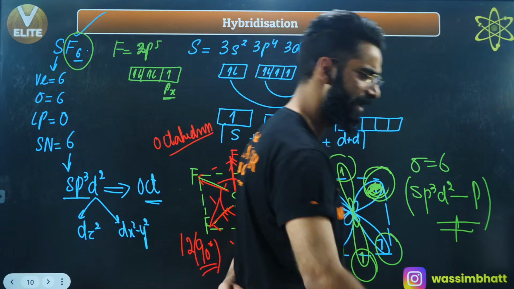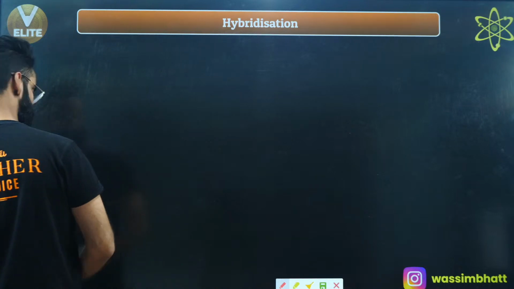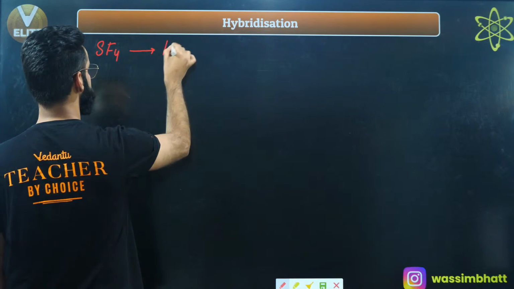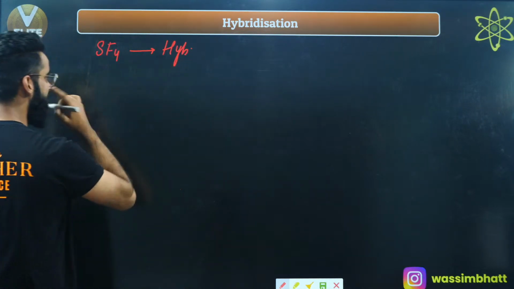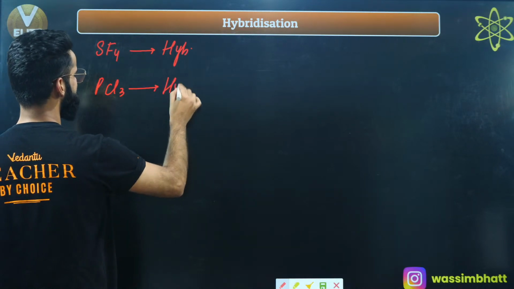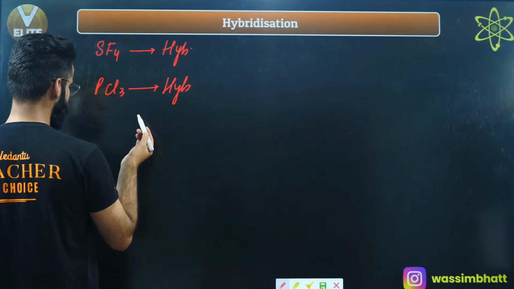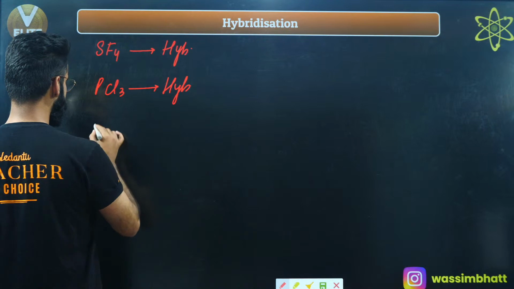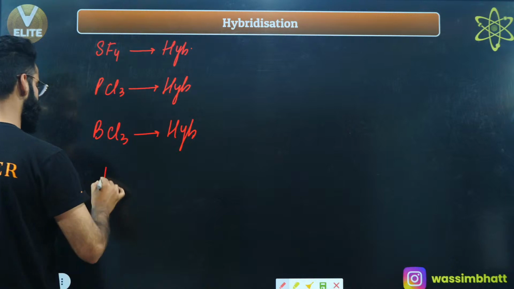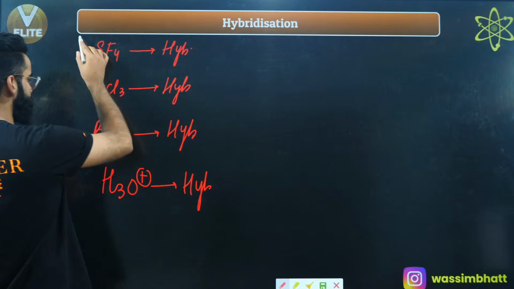Let me give you one homework. You are going to let me know its answer in the chats, right? I'm going to give you the molecule, for example, SF4. Do let me know its hybridization. I'm taking the molecule PCl3. Do let me know its hybridization in the comment section afterwards, right? Then I'm giving you one more simple molecule, let's say BCl3. Do let me know its hybridization. I'm giving you H3O positive as well. Do let me know the hybridization of all these species, right?